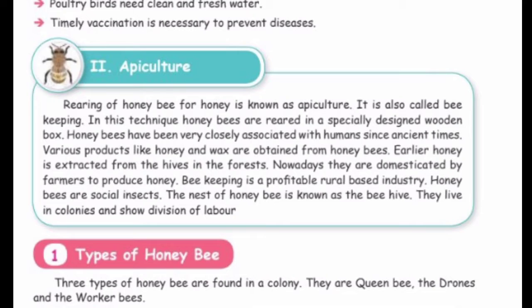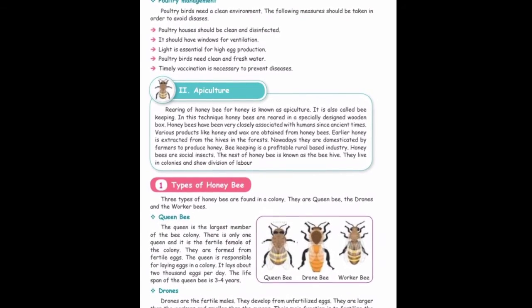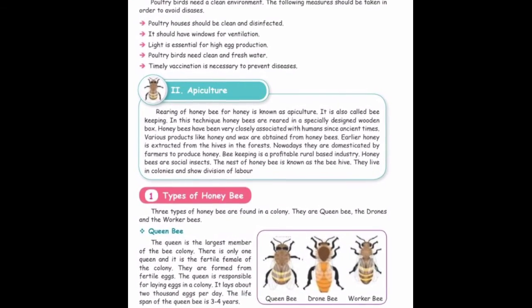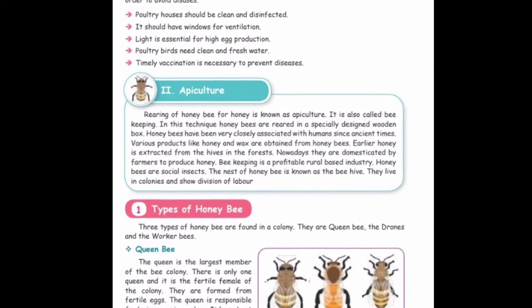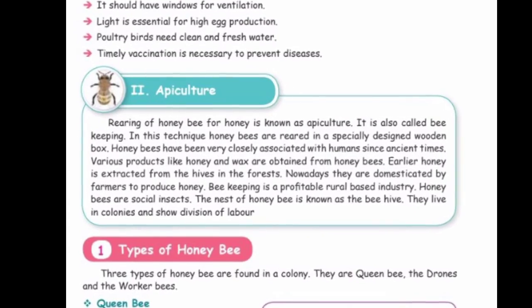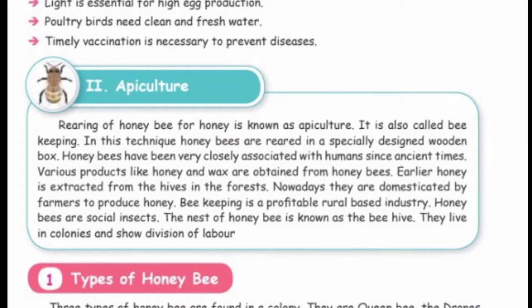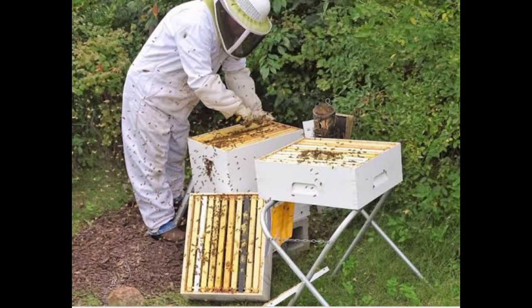Apiculture means rearing of honeybees for honey. Beekeeping is the maintenance of bees. Beekeeping is the maintenance of bee colonies, commonly in man-made hives by humans. This is known as apiculture. It is also called beekeeping. In this technique, honeybees are reared in a specially designed wooden box.